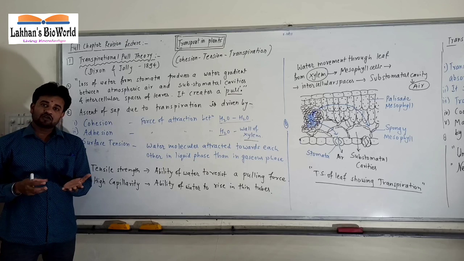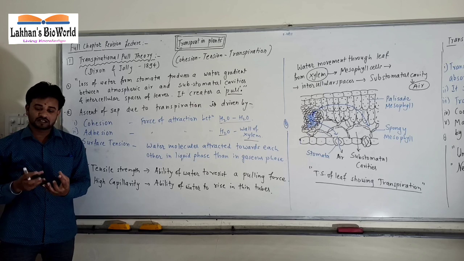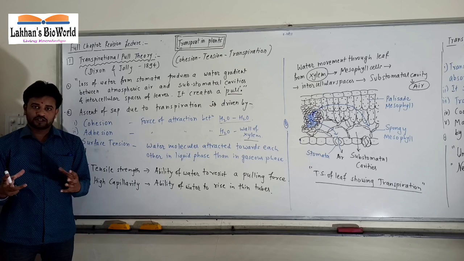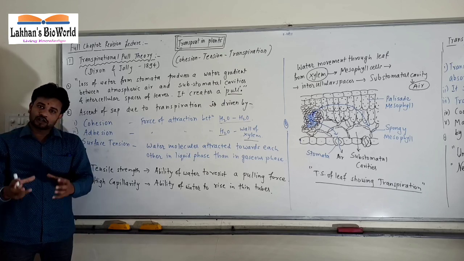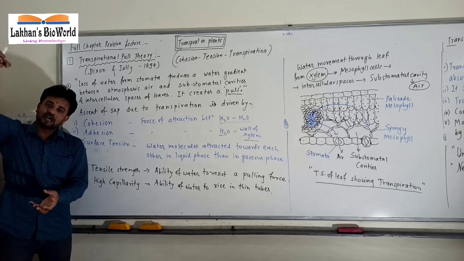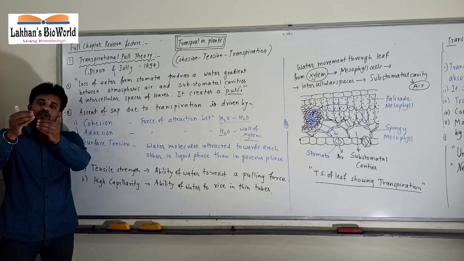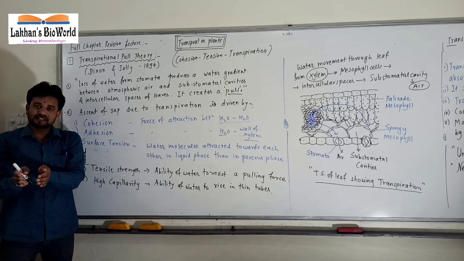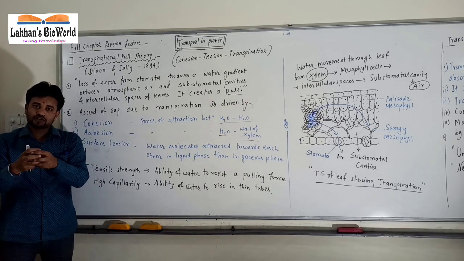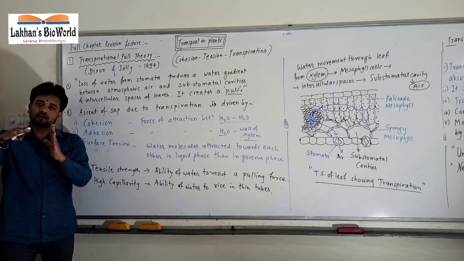Now what happens in this way? We first brought water in from the root hairs by the apoplast and symplast pathways into the xylem. In xylem, the water accumulates, and it develops a force known as root pressure. Root pressure will help in maintaining a column in the root, so the root will be full of water. Now, to pull the water up from here, what do we have to do? We have to place the water molecules one above the other. So therefore, in that tube, in xylem vessels, the water molecules will be pulled upward with the help of cohesive force, adhesive force, and the surface tension of water molecules.